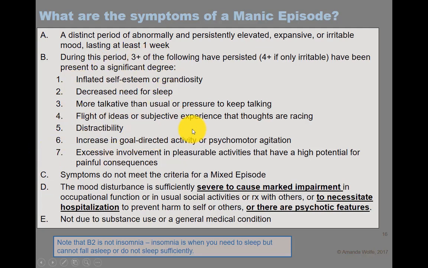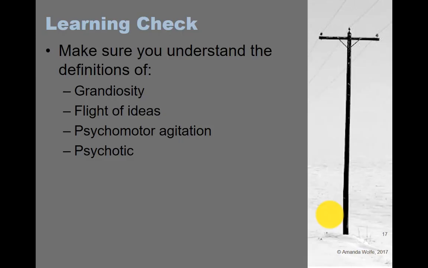And then the way we know it's a manic episode is actually in the D criteria, right? Sufficiently severe enough to cause marked impairment in your functioning, or to necessitate hospitalization to prevent harm to self or others, or psychotic features. Psychotic features are things like hallucinations, all right? So that's how we know it's a manic episode as opposed to hypomanic.